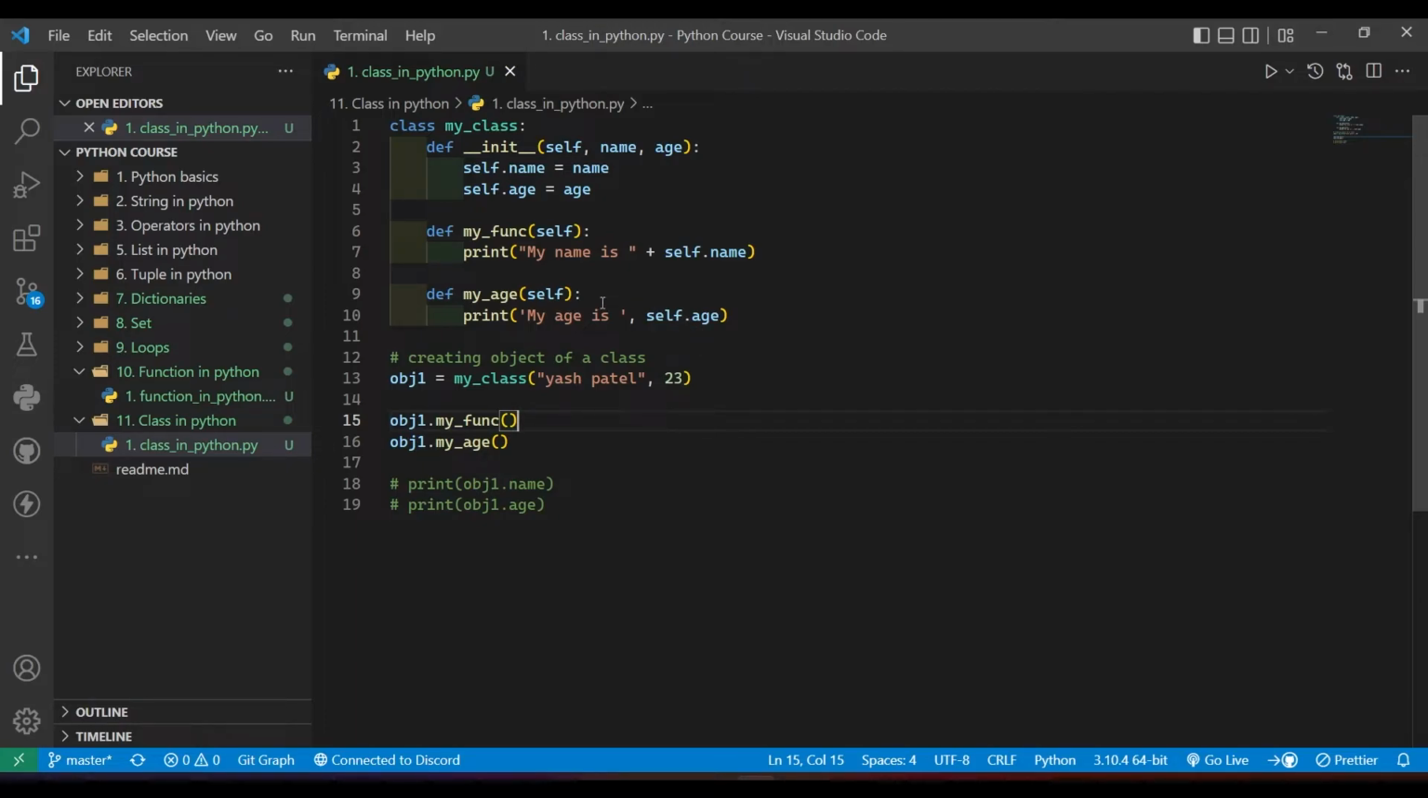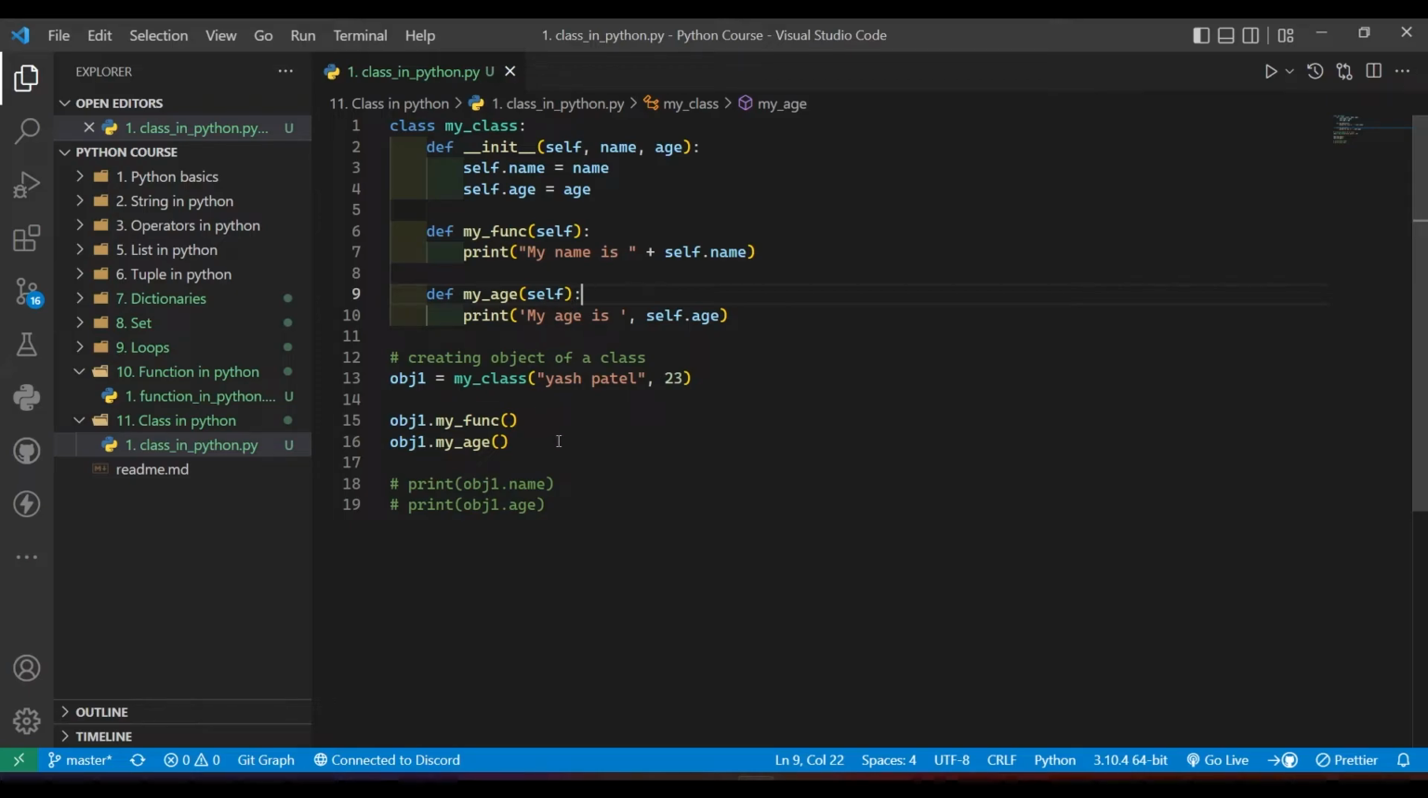Here let me give you brief detail about this self. The self keyword is basically used to access the current instance of the class, or we can also access the variables of the class. So the self keyword is basically used for this purpose only.